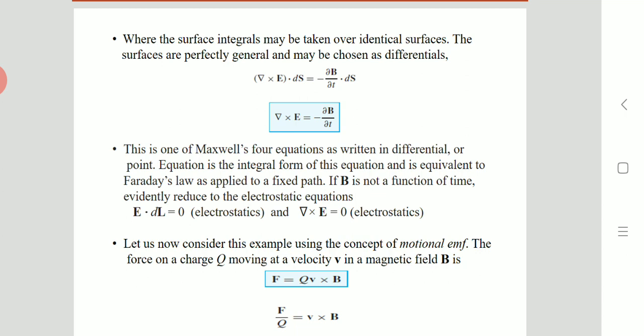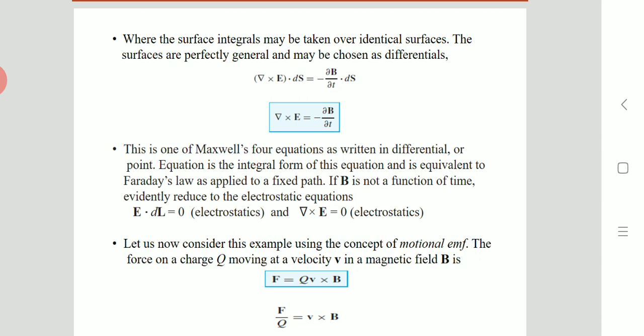Right, now the previous equation is the integral form of this equation, and it is equal to Faraday's law as applied to the fixed path. If B is not a function of time, evidently what you have obtained, one for integral form and one for point form, both are considered as electrostatic equations.